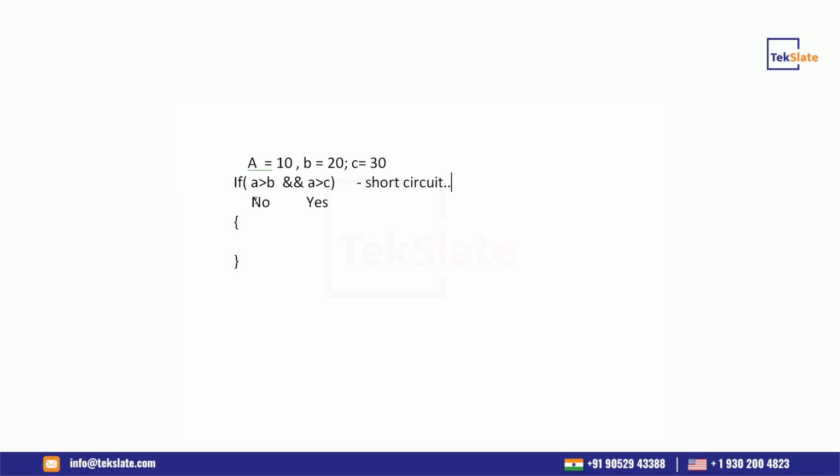The first result already tells us we are not going to enter the block. But in Java, it checks both conditions, whereas in Kotlin they made it short circuit. So this is one very good feature, and internally it is working like this.